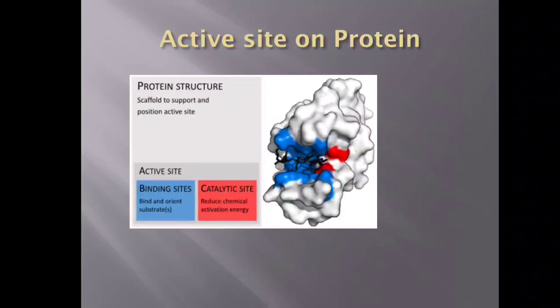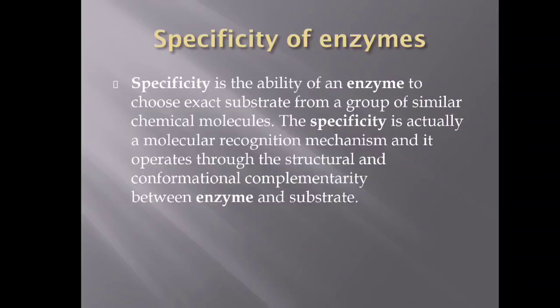So usually the active site consists of a bunch of side chains of different amino acids. Out of those side chains of amino acids, some of them are involved in the binding and some of them are involved in the catalytic work. You can see here on the other side the size of the protein molecule, and this colored portion is the active site. Compared to the size of the active site, the size of the protein is more. A small portion on the surface of this enzyme actually does the catalytic work. This is a three-dimensional view of the active site of the enzyme.